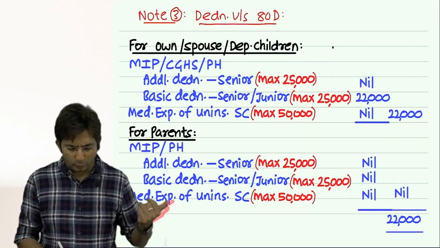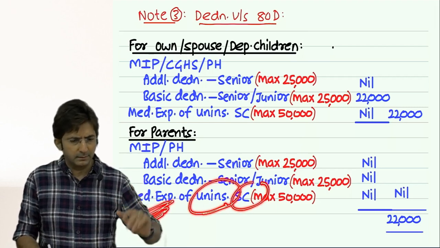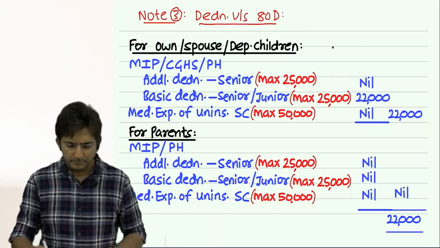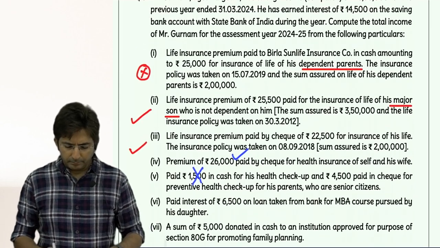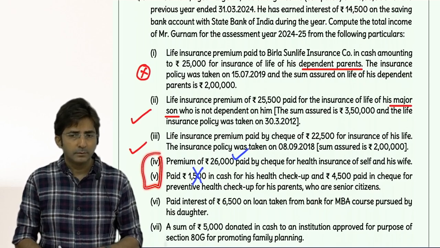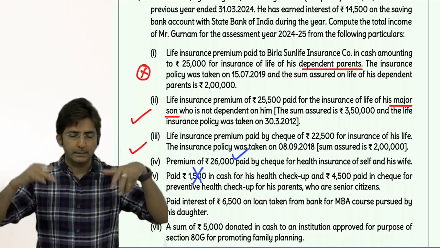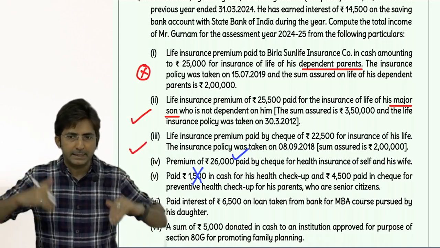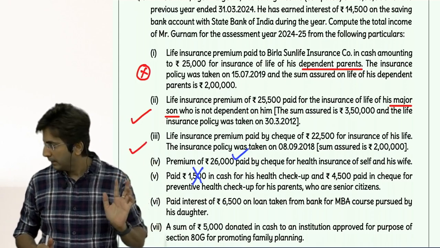If they are talking about medical treatment, they will say uninsured senior citizen. Okay then, finally 80D is how much? 29,500. In the own, spouse and children sector 25,000 and in the parent sector 4,500. So total 29,500.